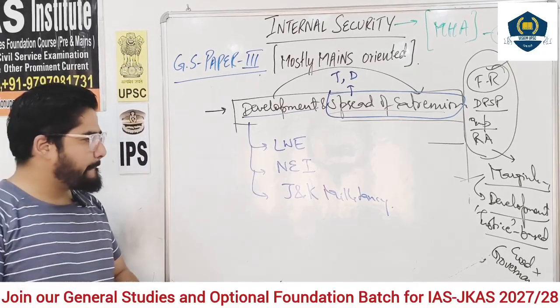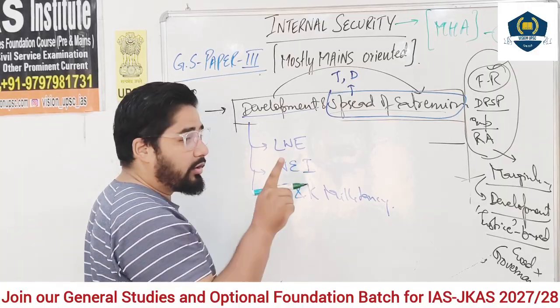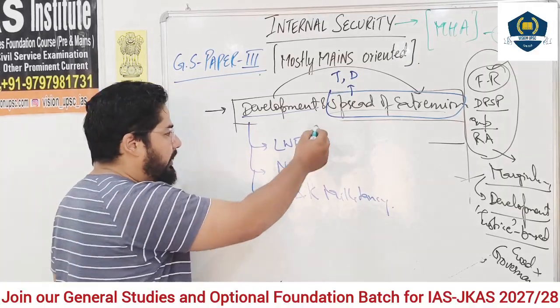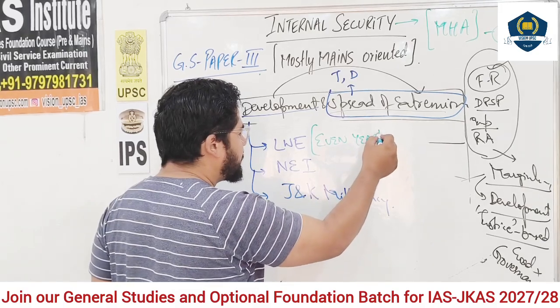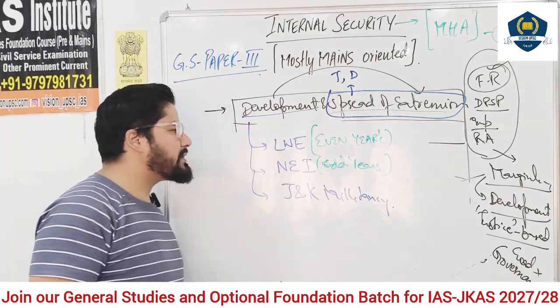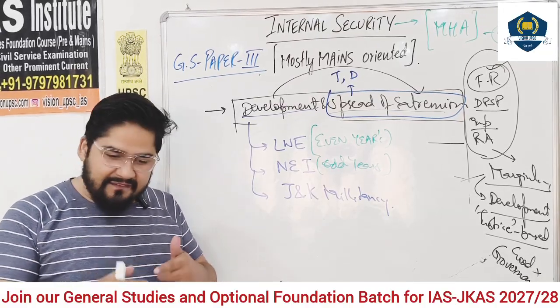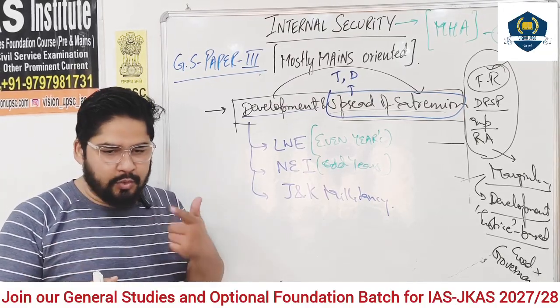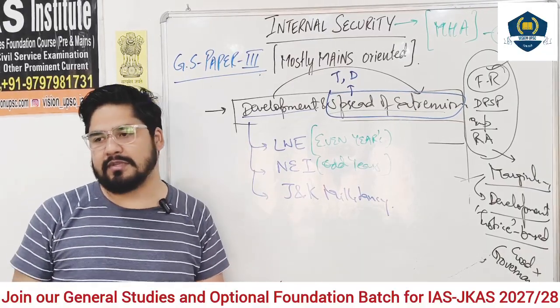I am not able to recall it well, but it is like this. Even years, odd years. UPSC has a pattern of asking questions, in every even year, for example 2018, 20, 22, 24, 26, on left-wing extremism.